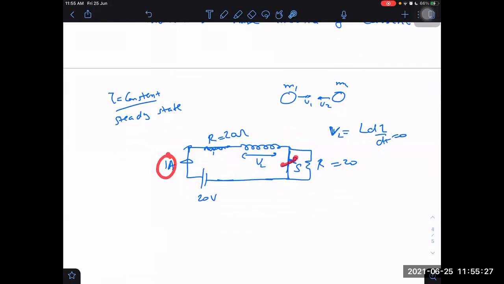So where will this 1 ampere current go? Will it become 0? Or will it start going through this side? Or will it be something else now? This current will suddenly change. What would happen? What do you think? Suddenly changes to 1/2 ampere.